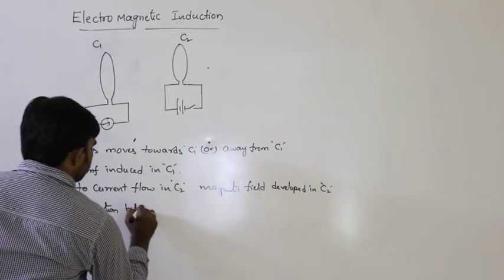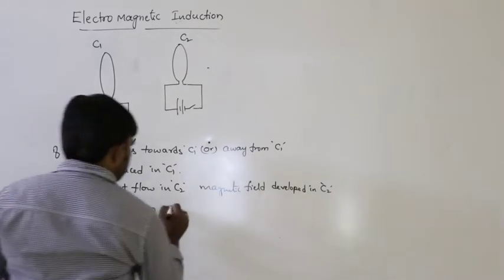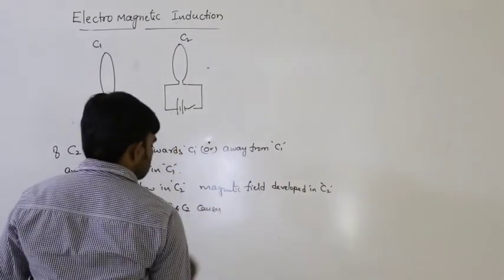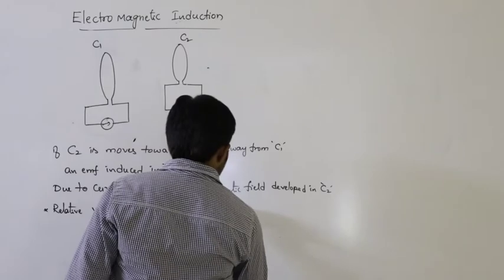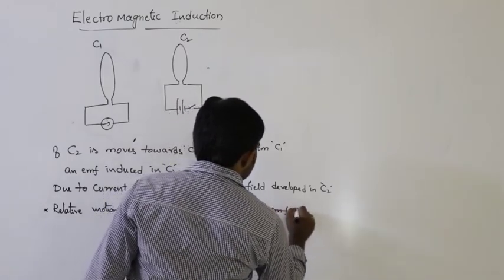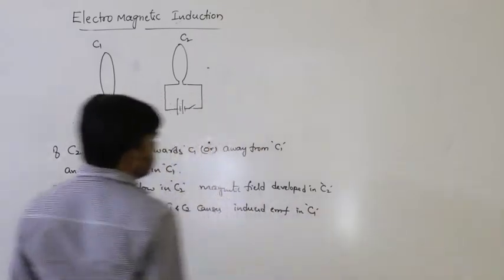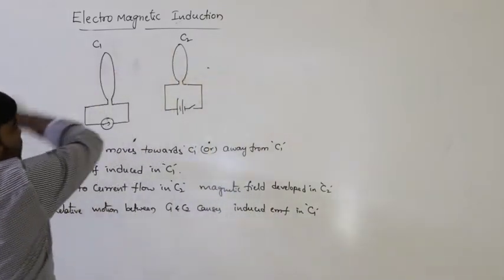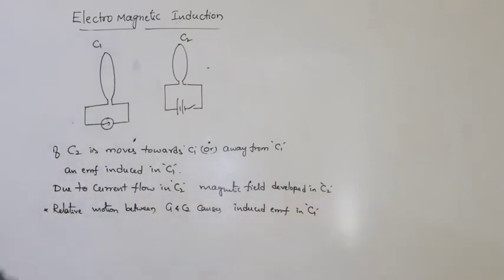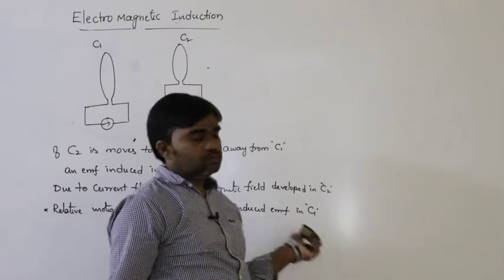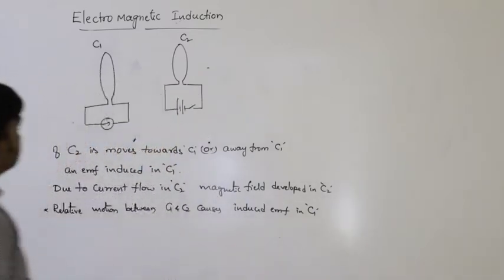Relative motion between C1 and C2 causes induced EMF in C1, not C2, because current passes through C2. Due to this current only, EMF is induced in C1. So EMF is induced, that means current is also induced. So that is the concept.